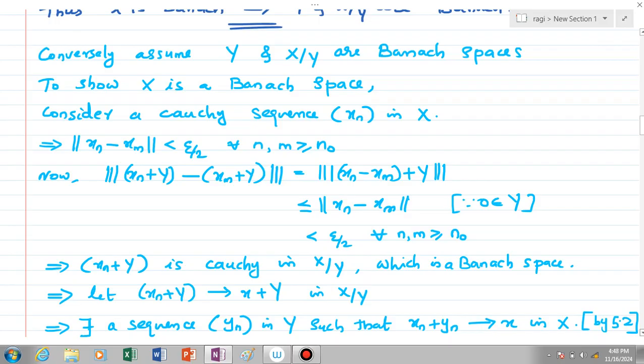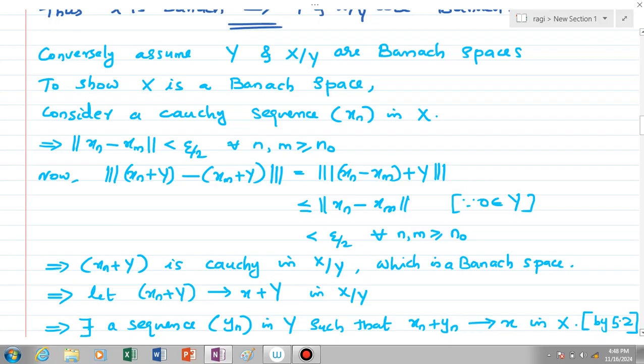Now triple norm of xn plus capital Y minus xm plus capital Y is equal to triple norm of xn minus xm plus capital Y, which is clearly less than or equal to norm of xn minus xm, because triple norm is the infimum, so it is less than each and every member of the set. And we know 0 is an element of capital Y, so norm xn minus xm is an element of the set considering the infimum. So this is less than epsilon by 2 for all n and m greater than or equal to n naught.